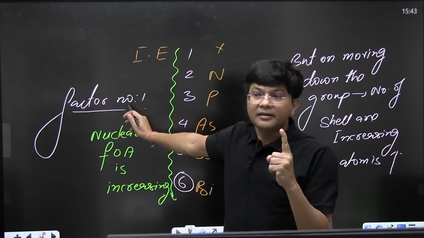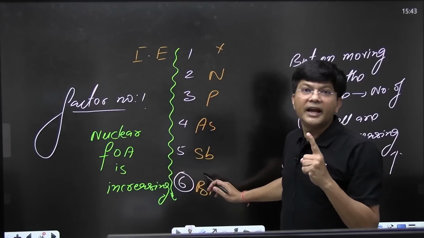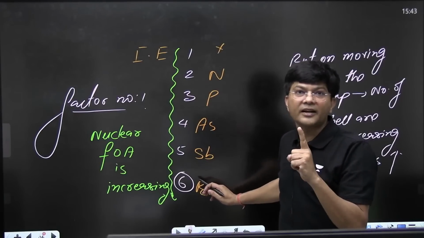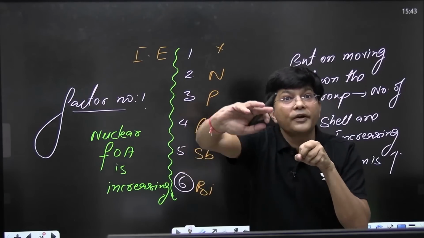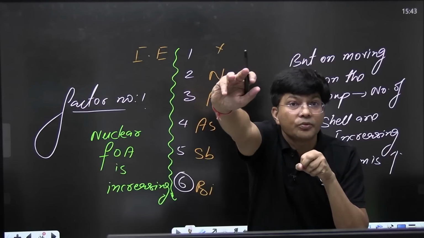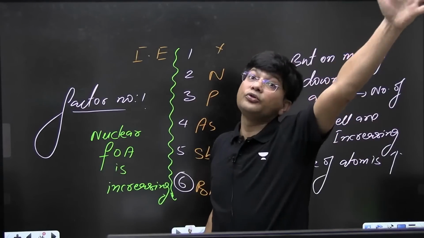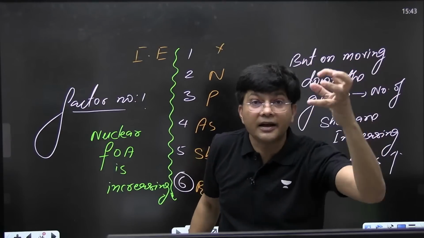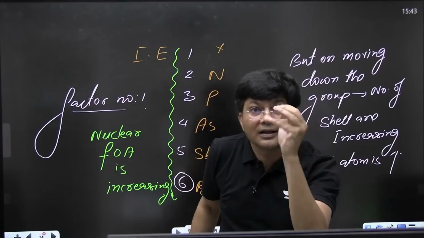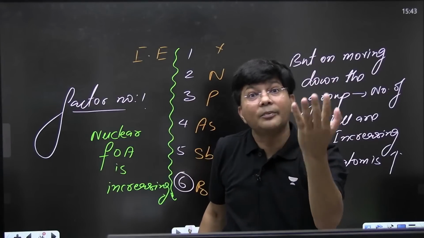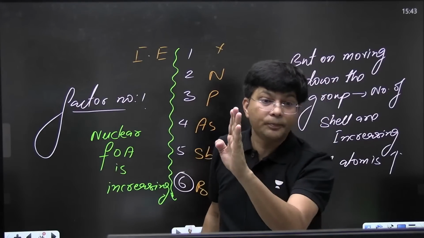This is indicating that DNF have a poor screening effect, so the nucleus will apply more force of attraction on the outermost electron. But the size is indicating that the electron has gone too far away, so anyone can come, put in a little amount of energy, and it can eliminate the extra electron. Are you getting my point?